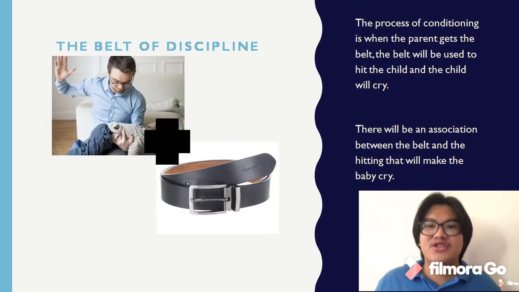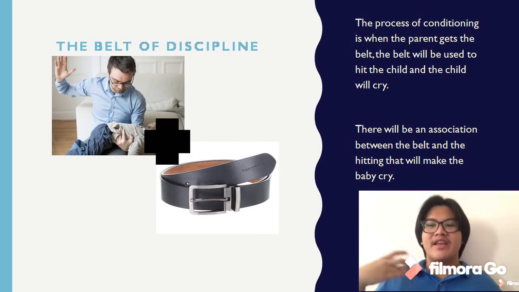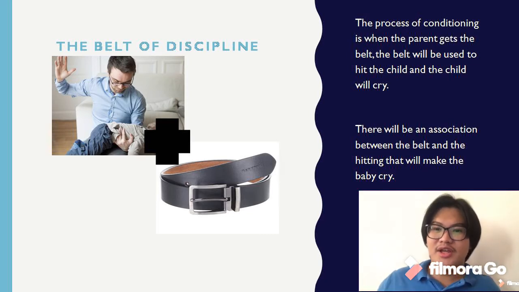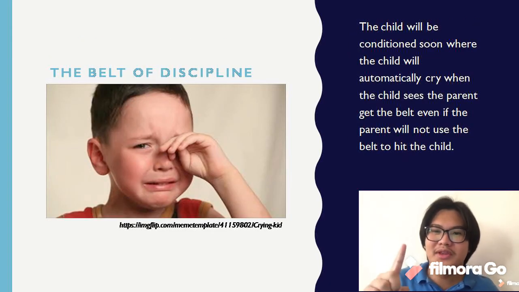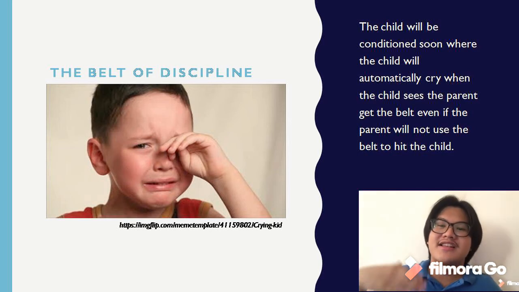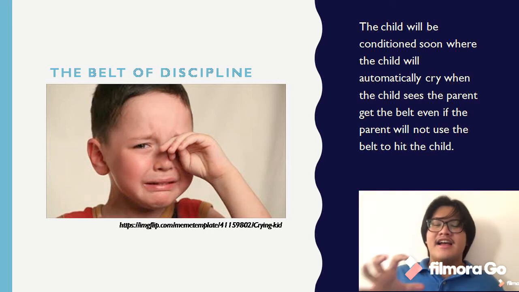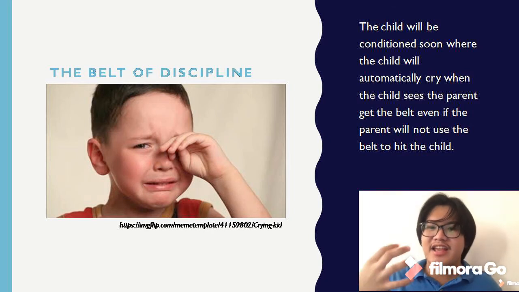So the next one is during conditioning, where the hitting of the parent will be merged with the belt, where the parent will use the belt to hit the child. So, it will be the process of conditioning where the parent will use the belt to hit the child so that the child will be conditioned that once they see the belt held by their parent, they will just cry. So the conditioning continues until the child cries even if the parent will not hit them with the belt.